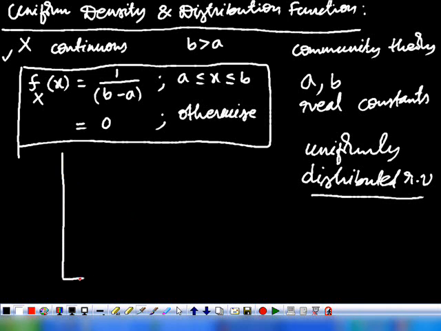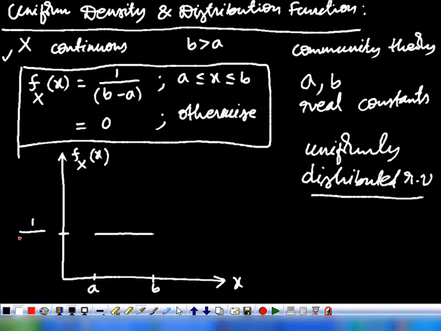So if you plot this as a function of x, this is the graphical representation of the density function, where this is a and this is b. From a to b, it is a constant given by 1 by b minus a. Why? Because b and a are constants, the difference b minus a is constant, so this value is 1 by b minus a from a to b, and in the remaining interval it is 0.